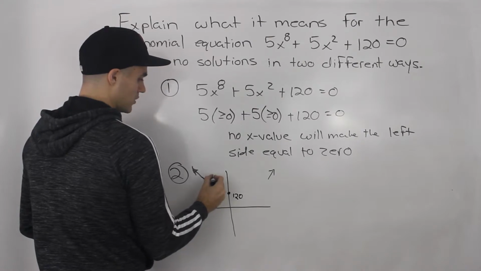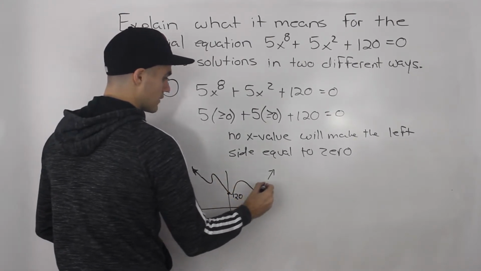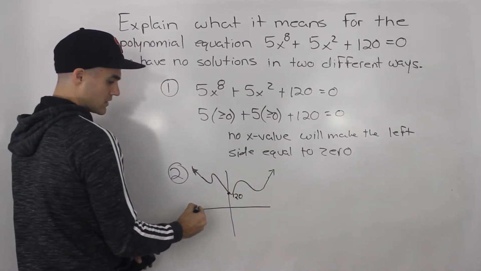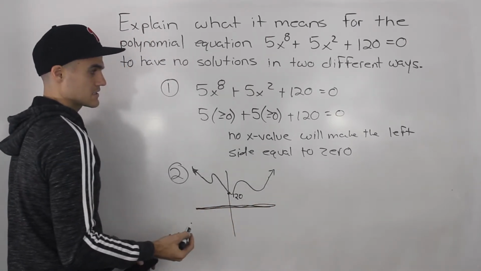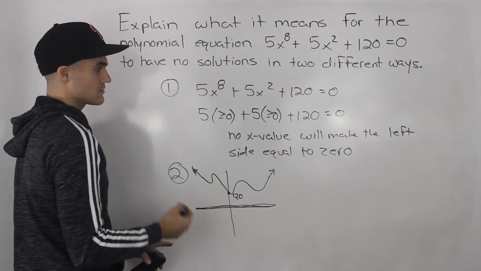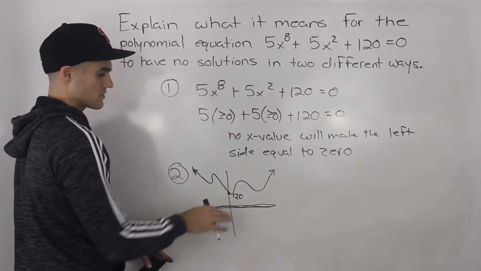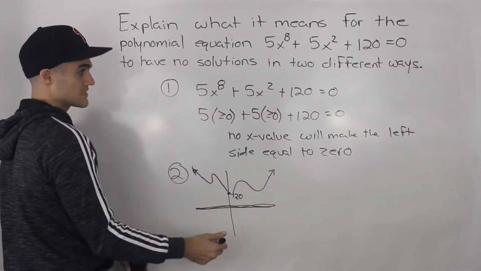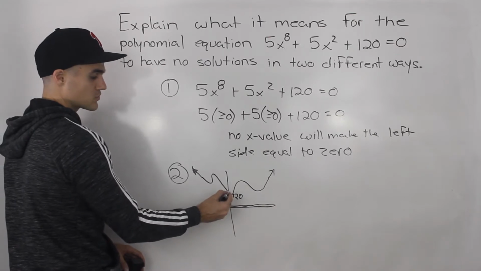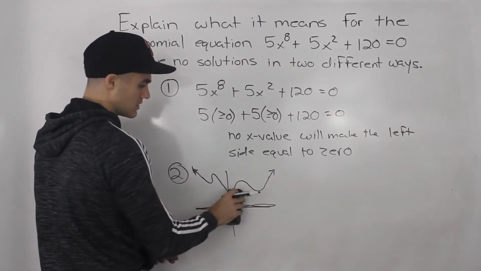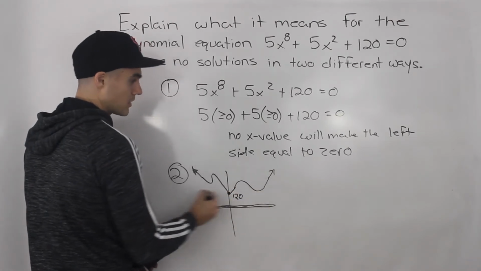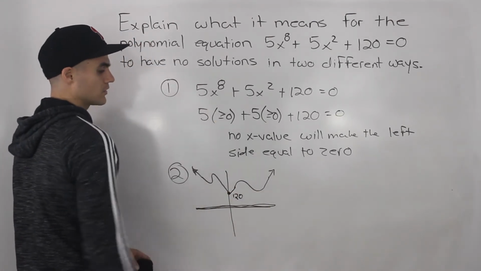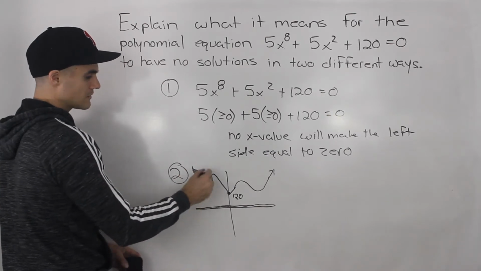So I don't know, this polynomial may be a wave, but basically it's never going to hit this x-axis, right? There's not going to be any x-intercepts. It's always going to be above 0. It's actually, in fact, always going to be above 120. So this 120 actually should be like a minimum point, like an absolute minimum for this polynomial, right? So it may look something like this.